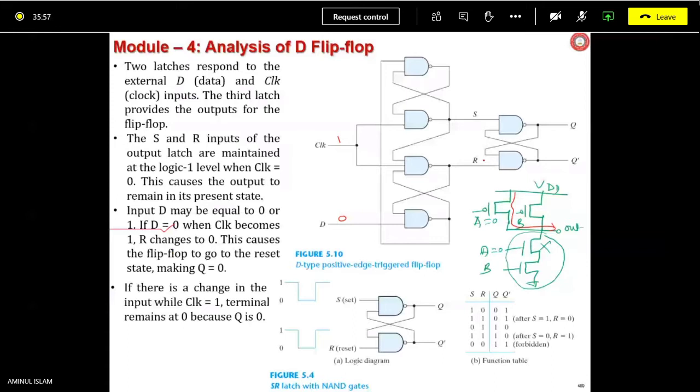Yes, sir. How? Sir, if D is 0, then that output will be 1 only. And the clock is 1. So 1 NANDed with 1 will depend on the third input as well.